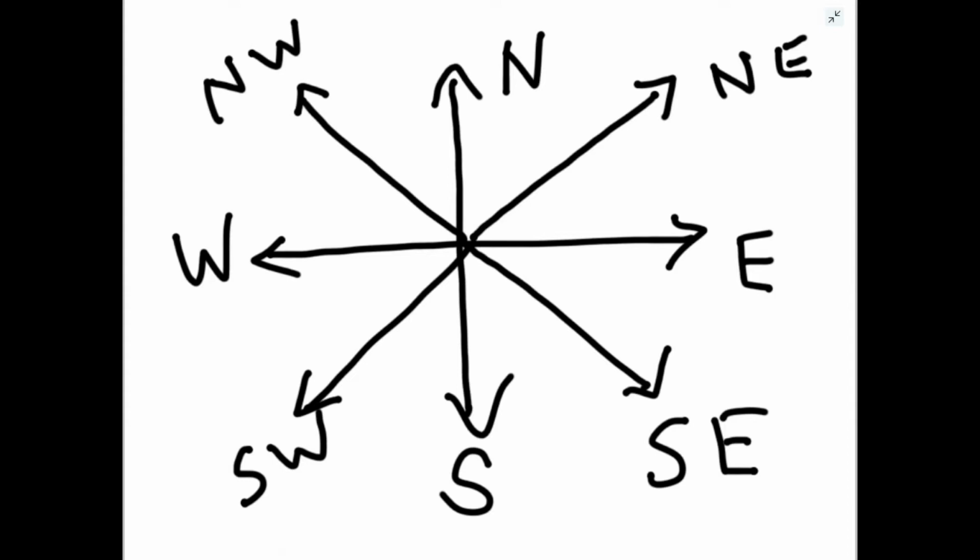And if we have to see the angle between say north and northeast, so total angle in a circle is 360 degree. Divide by 8, so this is 45 degree, and this is also 45 degree.